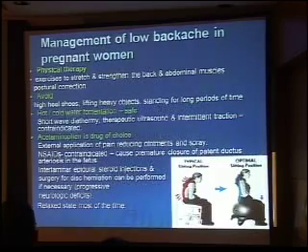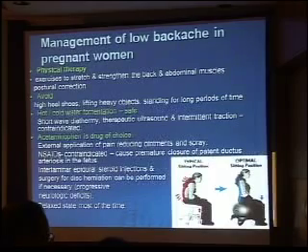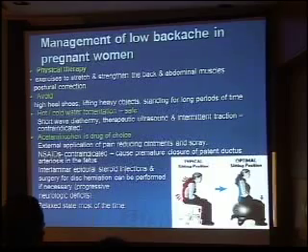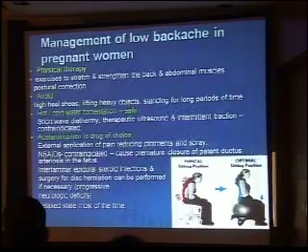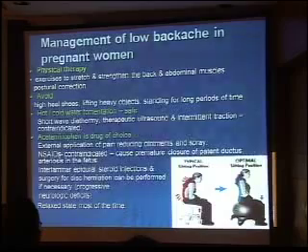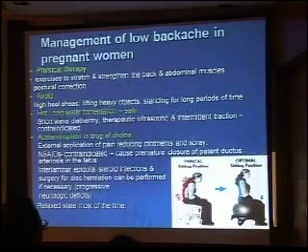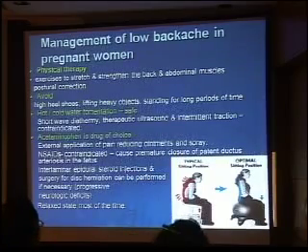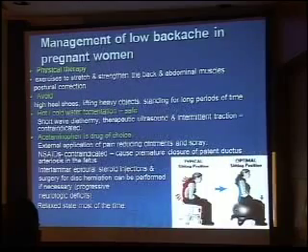The mainstay is physical therapy: the patient should be taught exercises which help in stretching and strengthening the back and abdominal muscles. Postural correction should be explained. She should avoid high heel shoes, lifting heavy objects and standing for long periods of time. Hot and cold water fomentation is safe during pregnancy, but short-wave diathermy, therapeutic ultrasound and intermittent traction should be avoided. If the patient needs medication, then acetaminophen is the drug of choice, and external application of pain-reducing ointments and spray can be advised, but NSAIDs are contraindicated as they may cause premature closure of the ductus arteriosus.